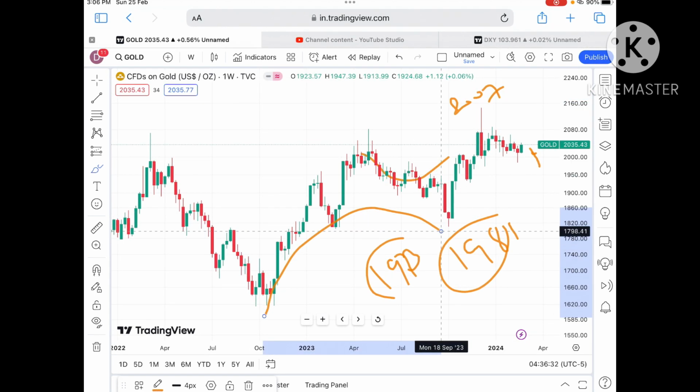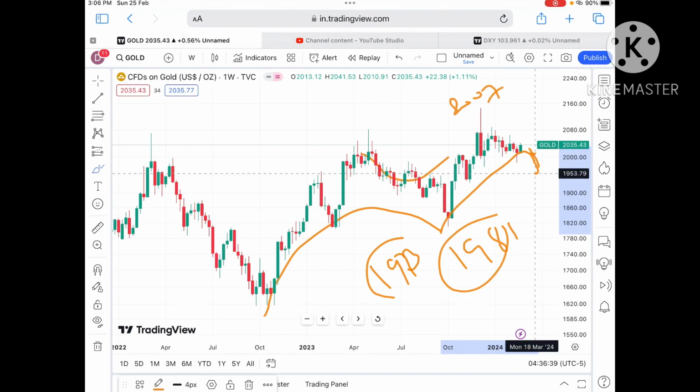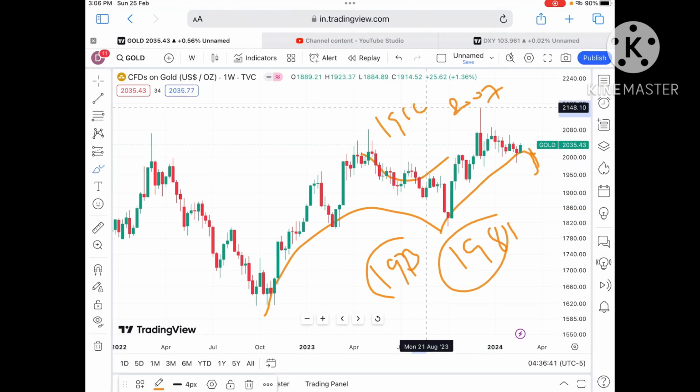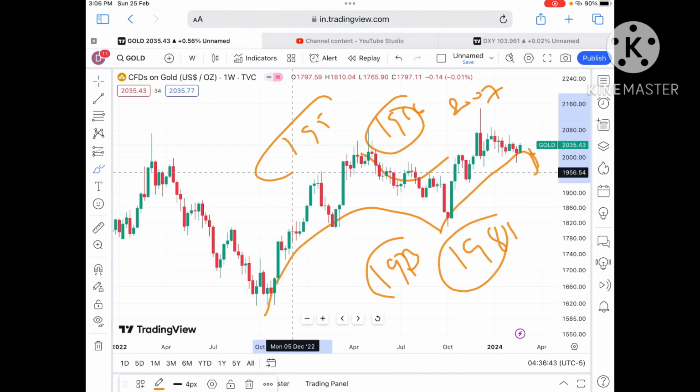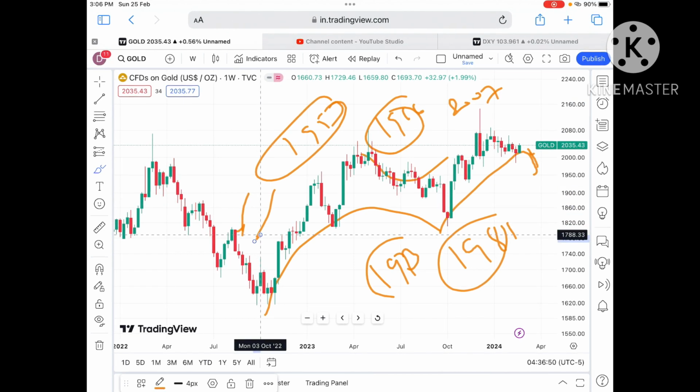Keep that in mind because there will be a clear pattern forming if the price starts falling below 2007, a downfall supporting this particular pattern, and chances of going below a level of 1982 to a level of 1973, and from there a further downfall towards around $1966 and to a level of 1953. And chances of moving further low we can see.